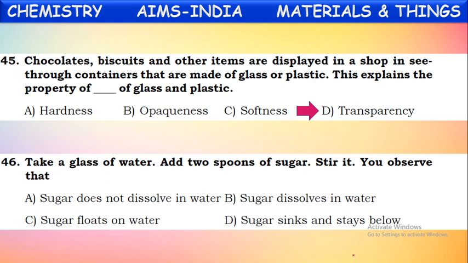Yes. While discussing properties like solubility and insolubility, we discussed sugar also. Sugar is soluble in water. When you add sugar into water and stir it, sugar slowly dissolves into water and disappears too. Why? Because sugar dissolves in water. So the correct answer is: sugar dissolves in water. Okay.